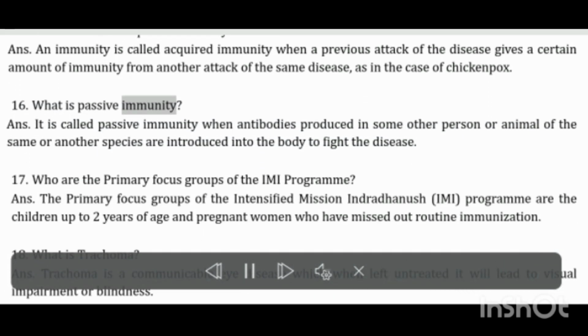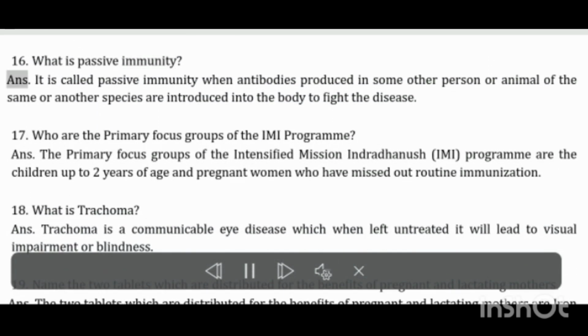What is passive immunity? It is called passive immunity when antibodies produced in some other person or animal of the same or another species are introduced into the body to fight the disease. Who are the primary focus groups of the IMI program? The primary focus groups of the Intensified Mission Indradhanush (IMI) program are the children up to 2 years of age and pregnant women who have missed out routine immunization.